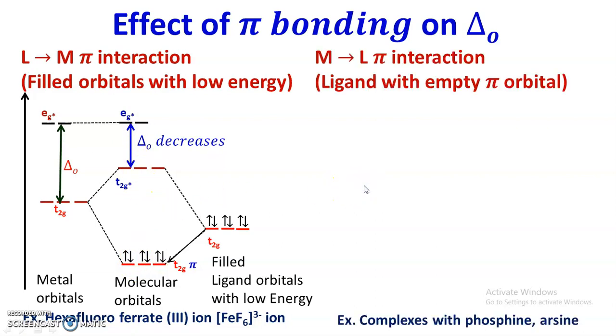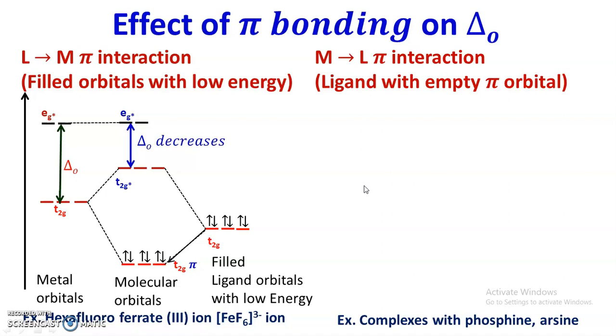Now another type of interaction is metal to ligand pi interaction, where ligands with empty pi orbitals are involved, preferably vacant orbitals. Ligands have vacant orbitals with high energy. Such an interaction is observed in ligands like phosphine and uracil. When complexes contain phosphine or uracil ligands, these ligands have empty pi orbitals.